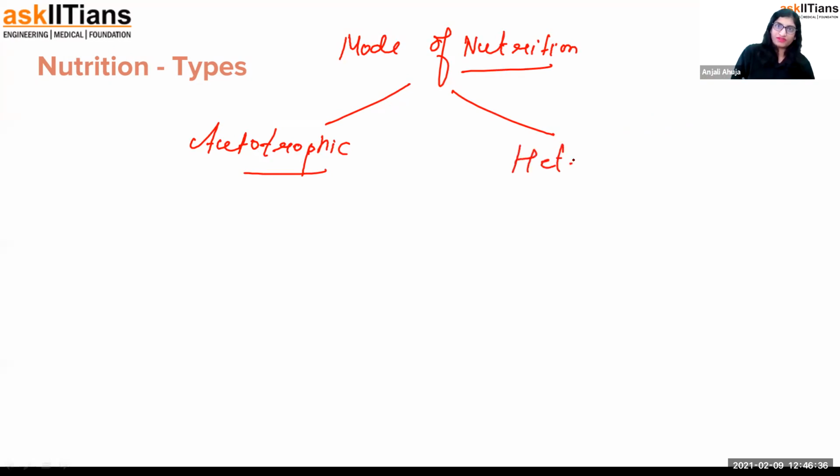Autotrophic and heterotrophic. You know, I always say bio is not English. We are learning bio with the help of English. Bio is a different language. There's different terminology that is used in bio. We just split the word and then we learn it.